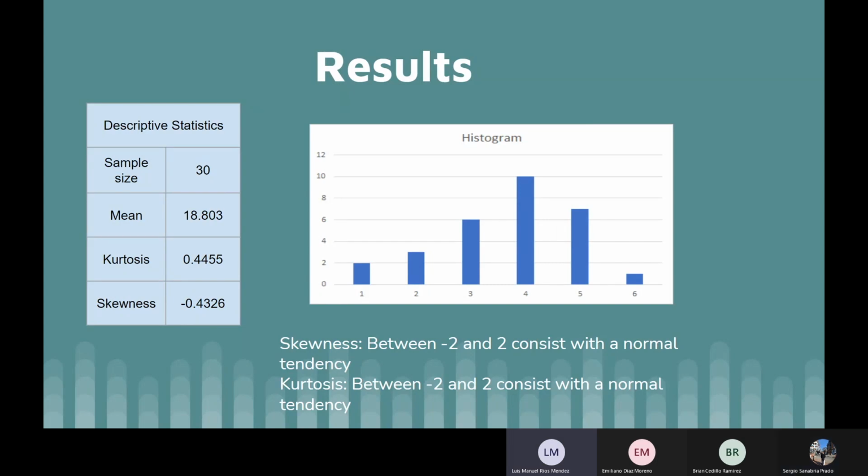Okay, so what I did for my part was running the test to see whether the sample comes from a normal distribution. With the descriptive statistics, we can see that the kurtosis and the skewness are between -2 and 2. So it consists of a normal tendency. So this data comes from a normal distribution. Next, please.